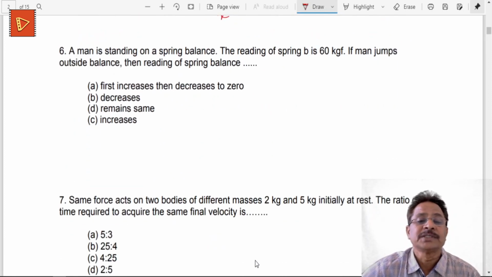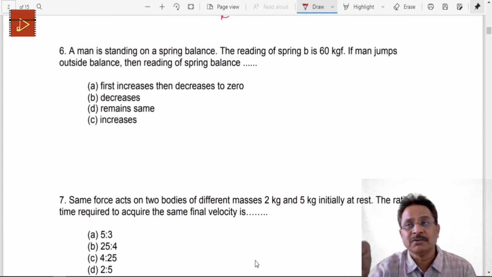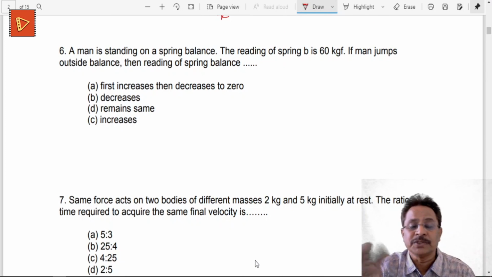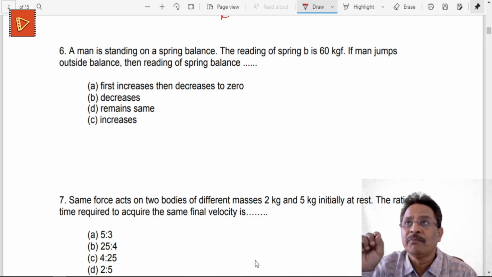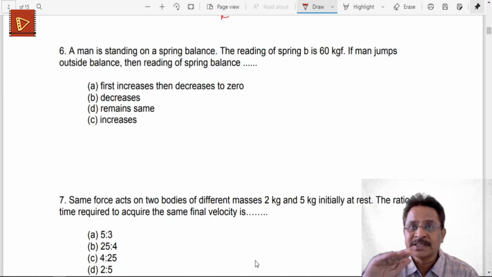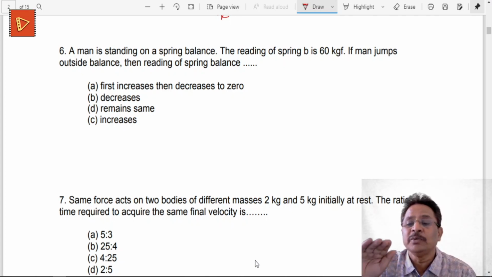Now question number 6. This is again a common experience where we go for certain sports. A man is standing on a spring balance. The reading of the spring balance is 60 kgf, so that is sort of like pounds. As long as he is standing steadily, he will measure that weight to be 60 kgf.